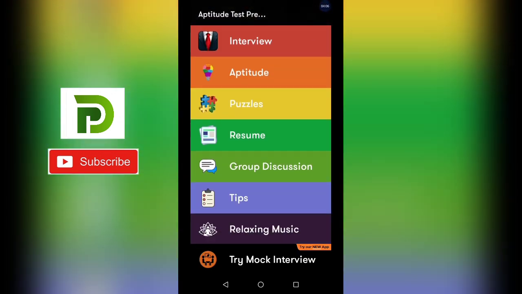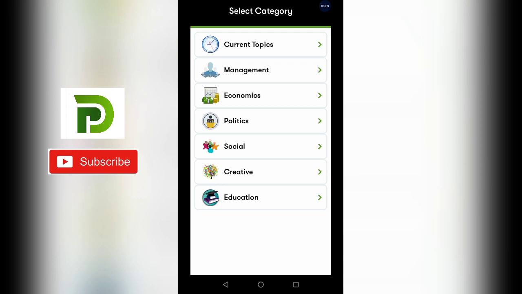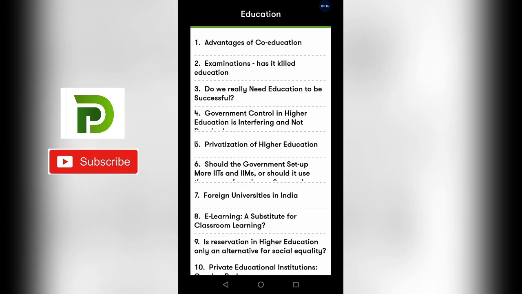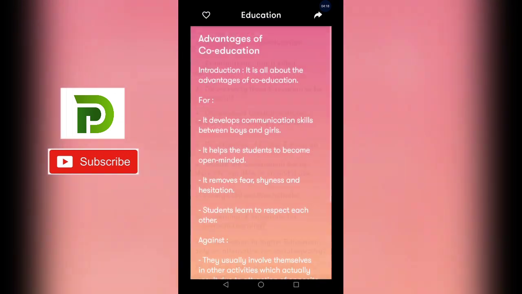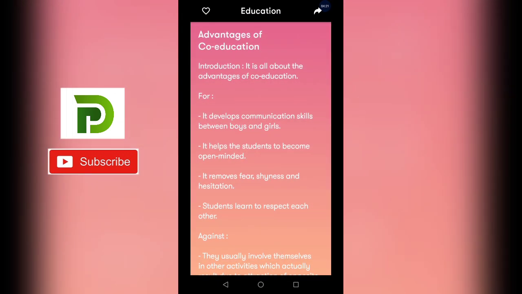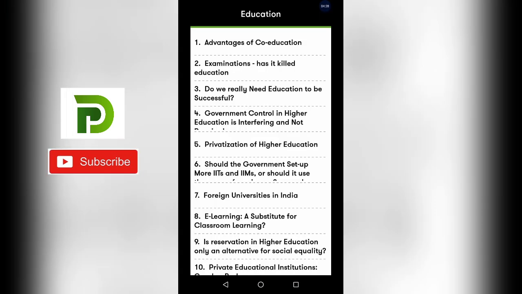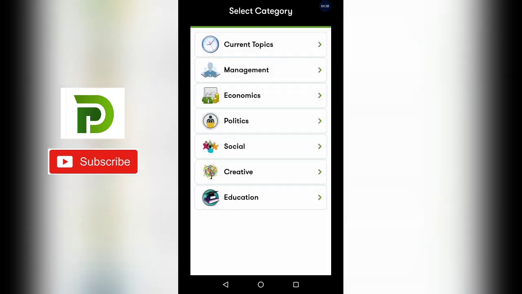Now some group discussion topics are also given. Current topics are given: management related, economics related, politics, social, creative, education related. If you go to education, so different topics are given here. If you click on any topic, some points related to that topic are also given. When you come back, meanwhile some ads are also coming from that app, so we can't do anything about that. So various group discussion topics are given, that's a good thing.